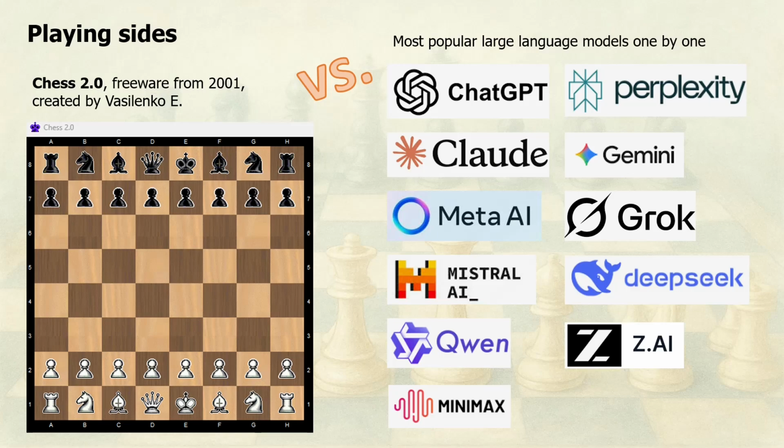Using software ensures there are no human errors in comparing the tools. In fact, when tested against Chess.com bots, Chess 2.0 plays at the level of a chess master, making it the perfect benchmark for our AI showdown.